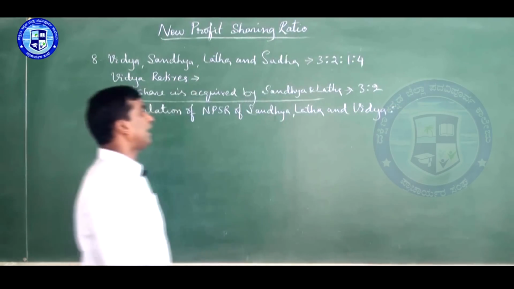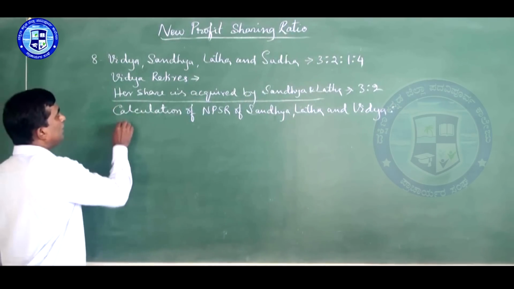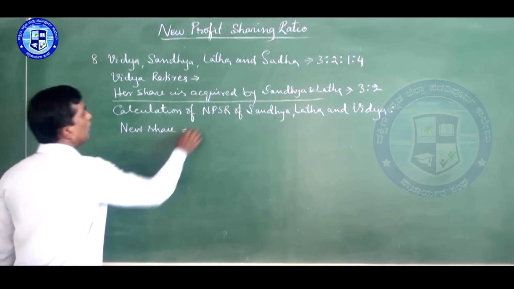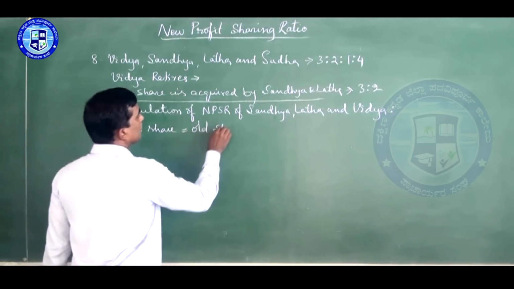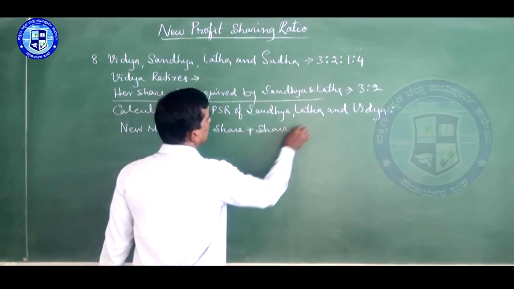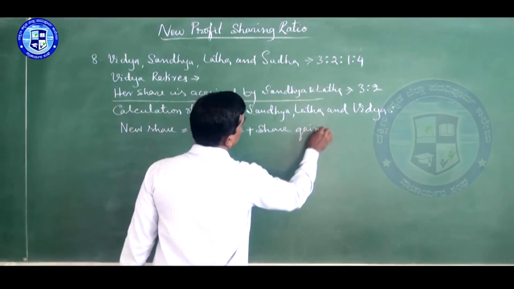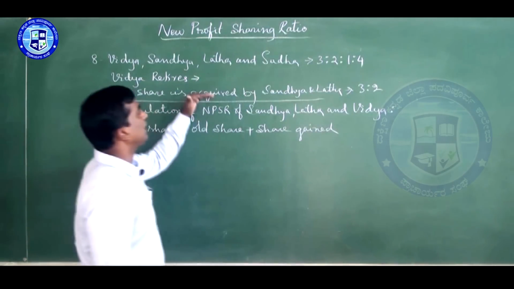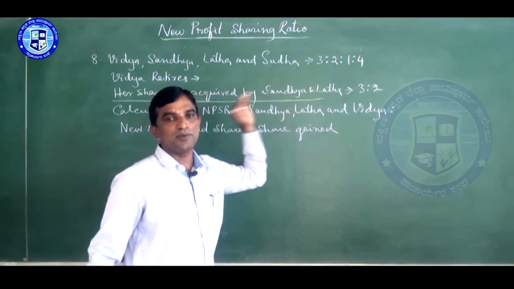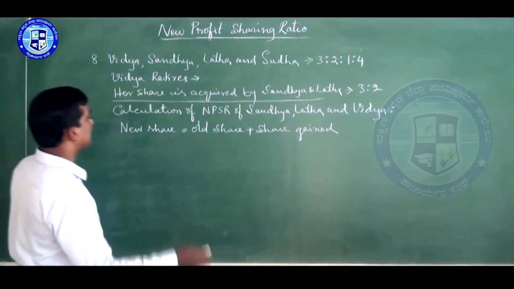This should be first. After that you write new share is equal to old share plus share gained. Here share gained is not given, gain ratio is given. So we have to find out gain share.